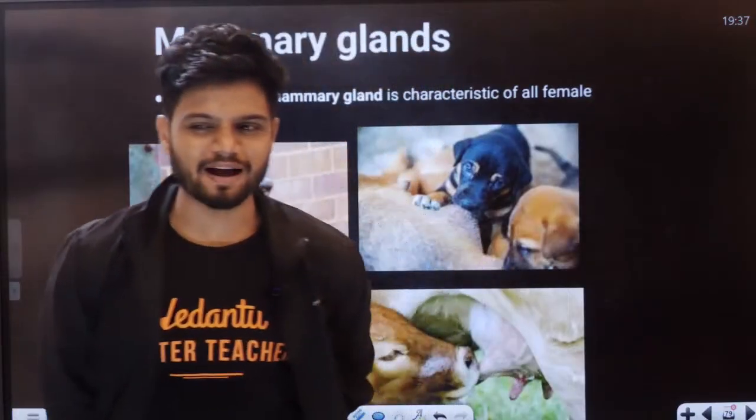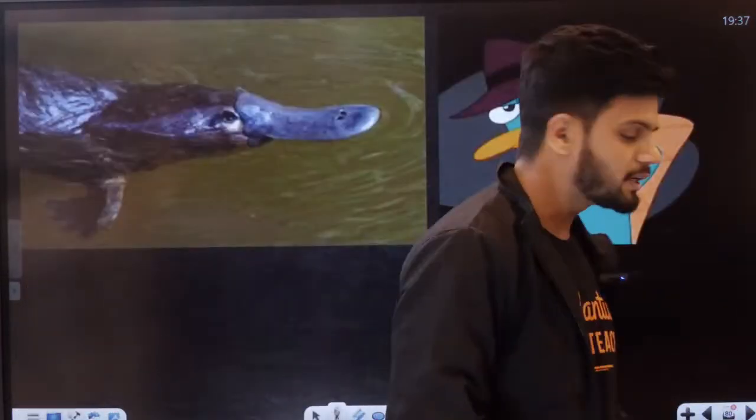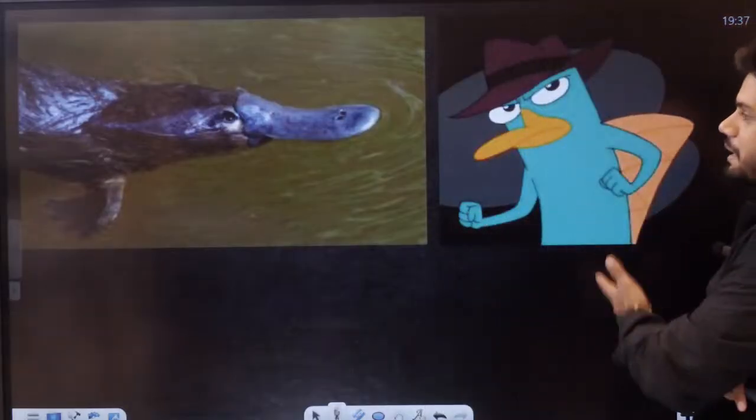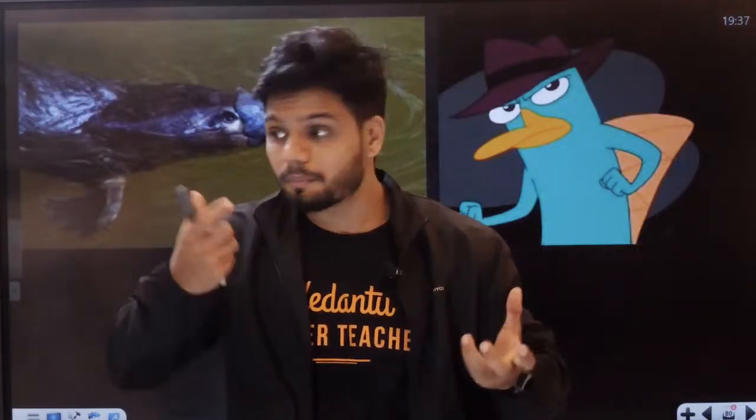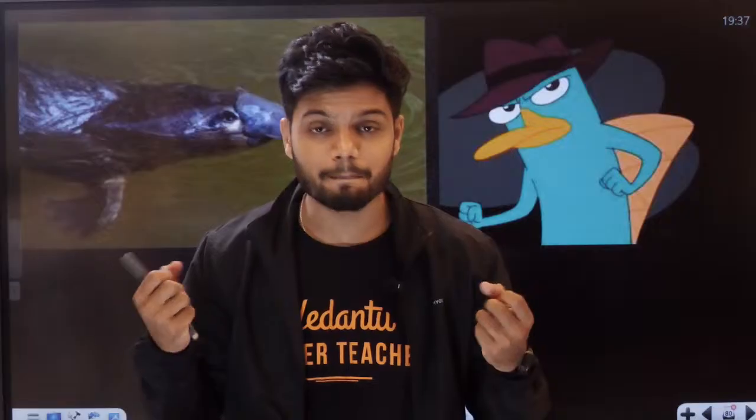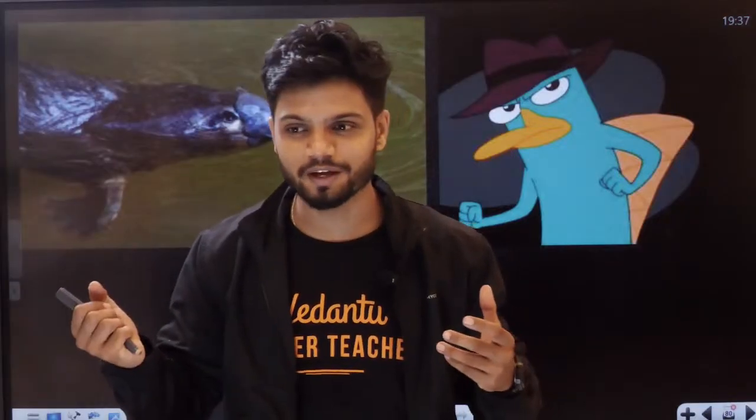Now, students, do you want to know a fact here? How many of you know what a platypus is? See, this is my favorite platypus. It's a mammal, students. Platypus can lay eggs. How stupid it is. It is oviparous. It can lay eggs. It is venomous. It has electroreception, it can pick up electrical signals. Males are venomous also. Okay.